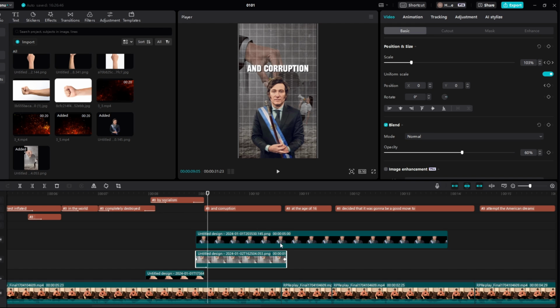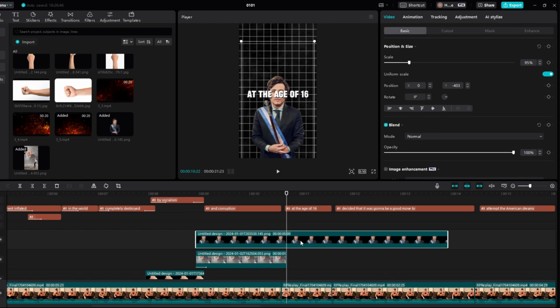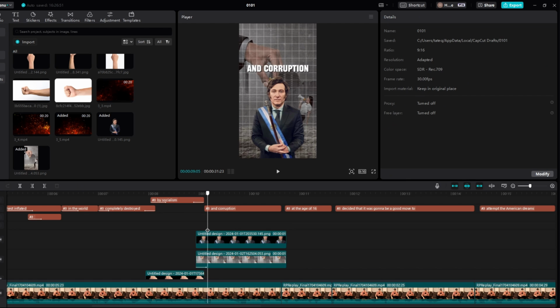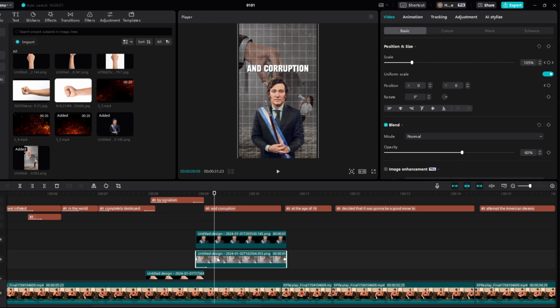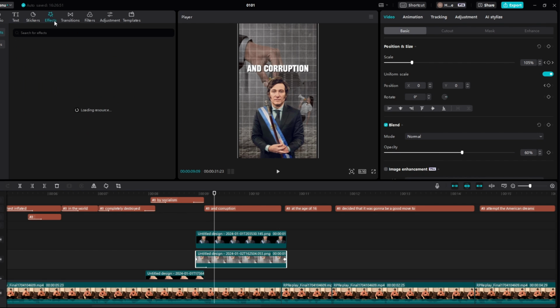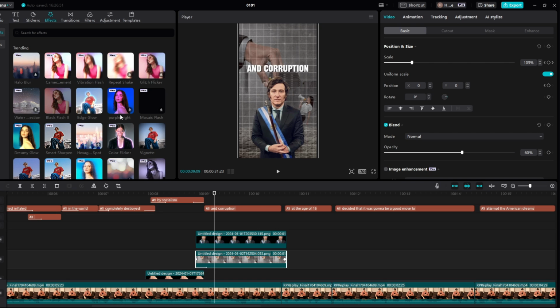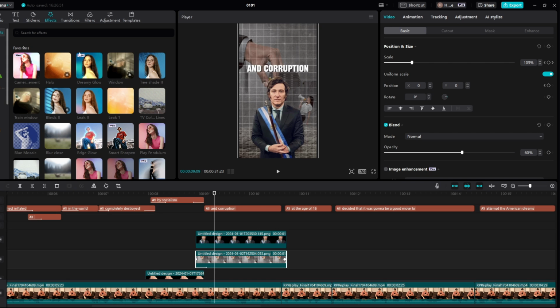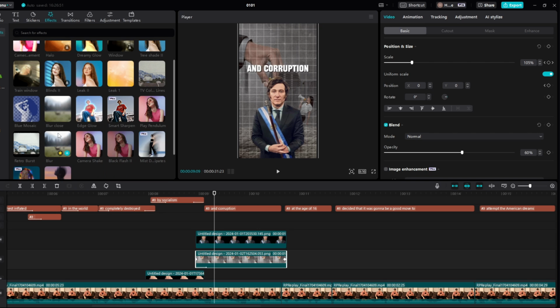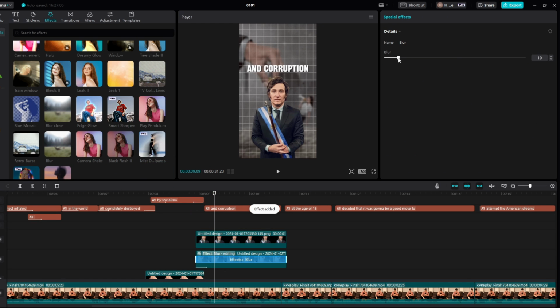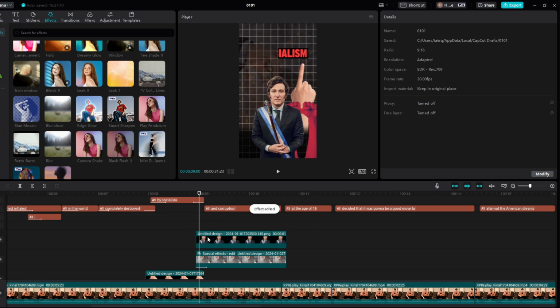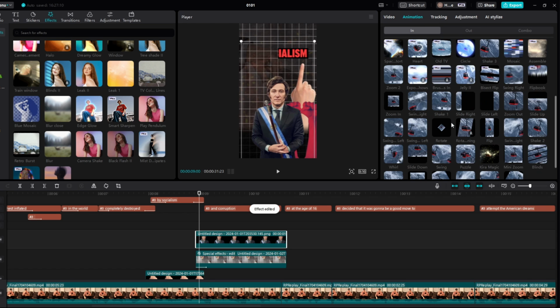And then what we're going to do to this background, well, we're going to split it here actually, right at the end. And then with this background right here, we're going to add a blur effect. So if we come to effects, and then we come to favorites, because I've added it on my favorite, it's just this blur right here, as you can see. And then we'll bring this down to like 5, maybe 4. Yeah, 4. And then right here we'll have this sliding up.